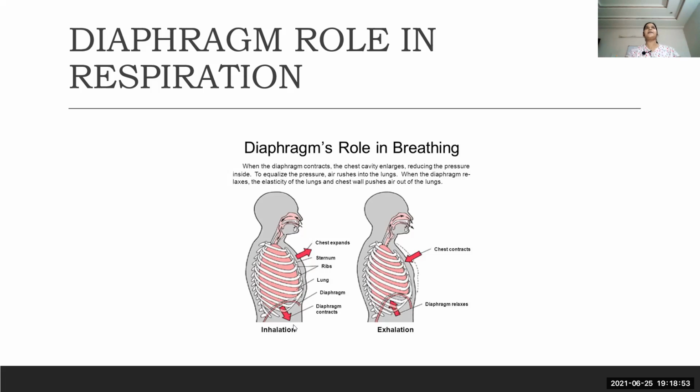See, if we contract ourselves like this, then what happens? Our chest rises and air gets inside. That means in the inhalation process, there is contraction of the diaphragm and chest rise. It causes the flow of air into the lungs. The opposite is the case where relaxation of the diaphragm causes chest contraction and then expulsion of air. Okay, right children. Coming to the next slide.